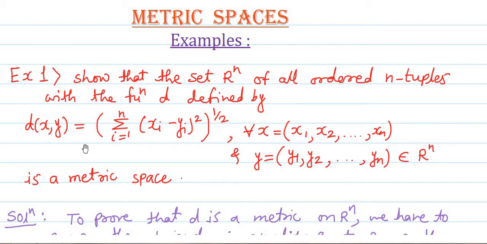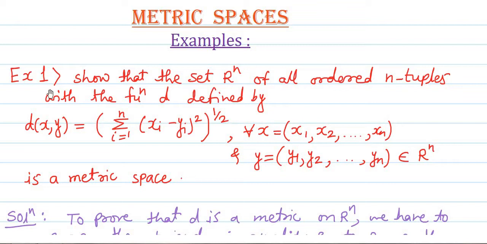Hello students, from the past few classes we are studying examples on metric spaces and till now we have solved 3 examples. Now we are going to solve some more examples, but before that, first of all we will revise whatever we have studied in the past few examples, particularly the notes and remarks that we have mentioned from time to time, because these notes and remarks are very important for objective type questions, that is, MCQ type of questions. So, let us begin with the first example.